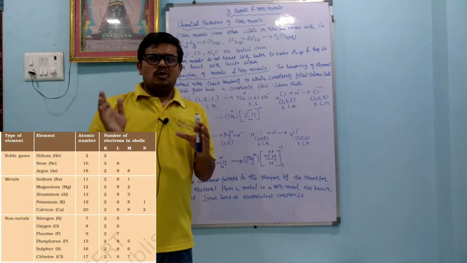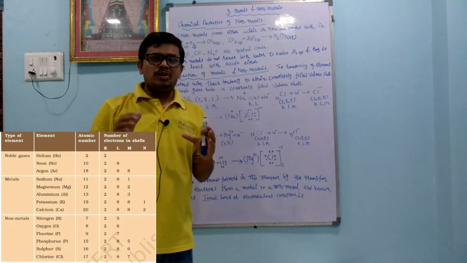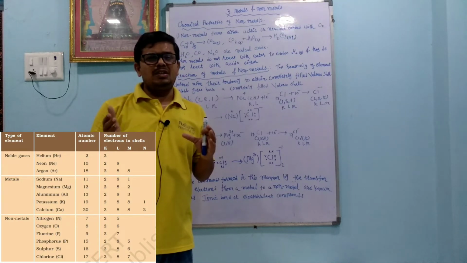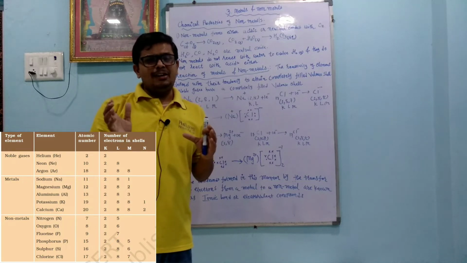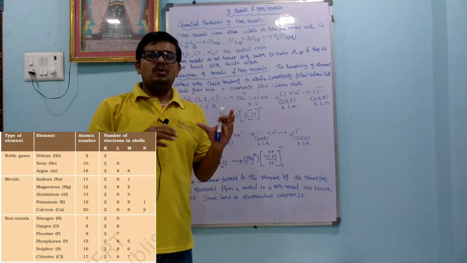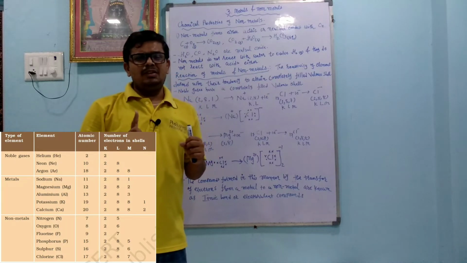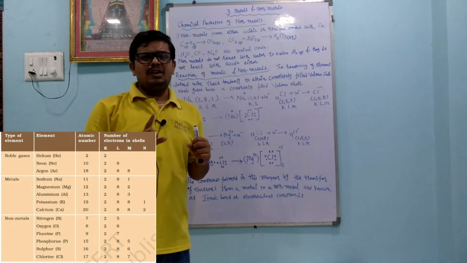Okay, whereas in non-metals, how many electrons are there in the outermost orbit? More than 4 electrons are there, so they cannot lose electrons, but they have a tendency to gain electrons. Okay, so by gaining electrons, non-metals complete the octet, whereas in the case of metals, by losing electrons they complete the octet.